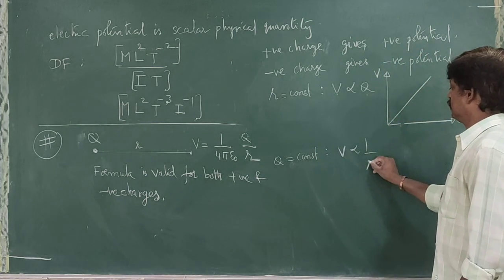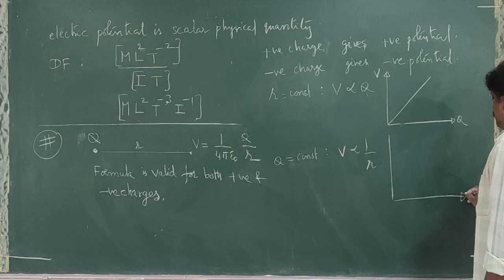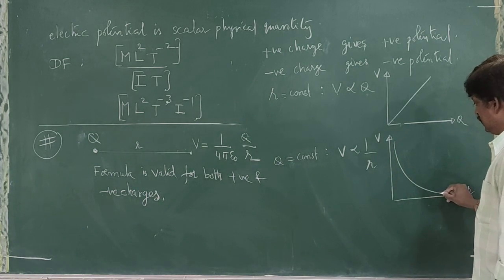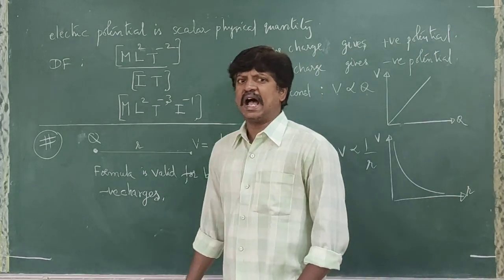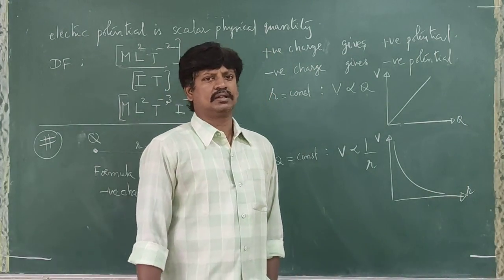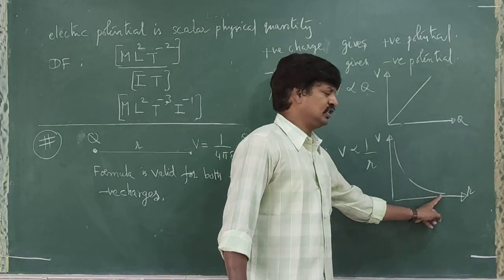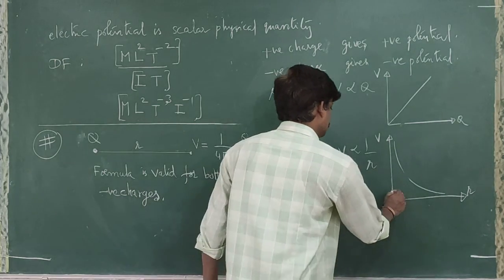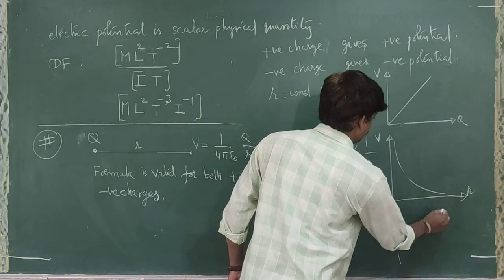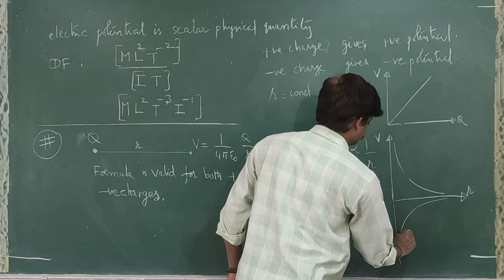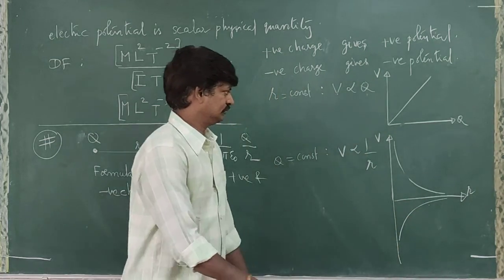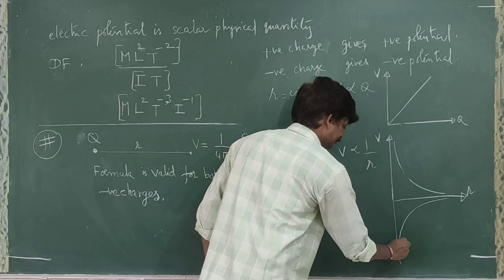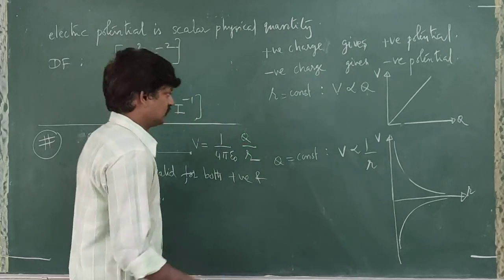And if Q is constant, potential is inversely proportional to R. That means if this is R and this is potential, we are going to get a rectangular hyperbola. So as R increases, potential decreases. Of course, negative charge means negative potential. If it is a negative charge, we are going to have negative potential. Like this: this is for positive charge and this is for negative charge. Will you agree with that? Right.